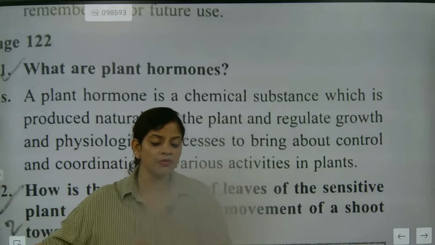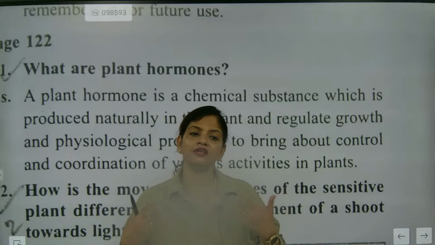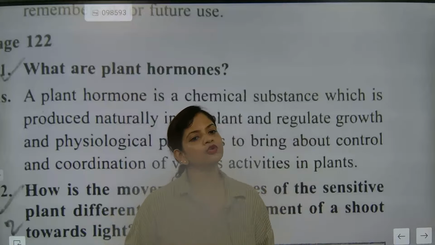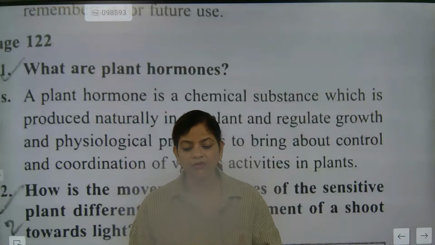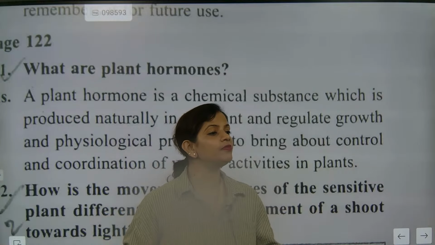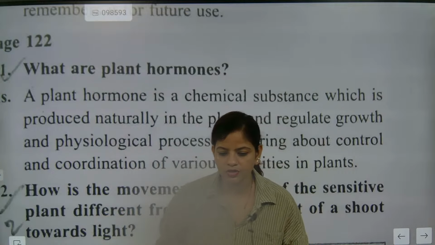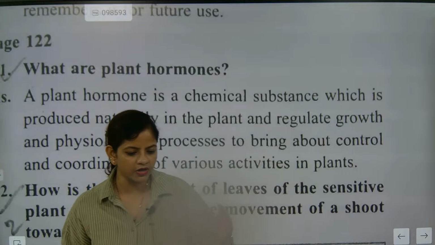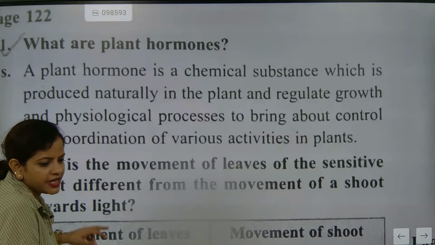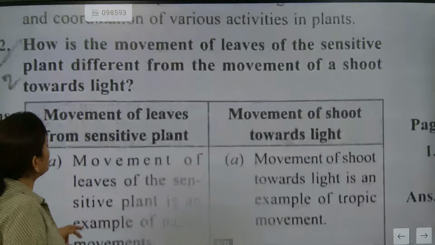If it is maximum, is it good or bad? If it is minimum also, it is bad, because maximum will create problems, minimum will generate deficiency. So this is the most important thing we must remember. I hope you have understood this one. So a plant hormone is a chemical substance which is produced naturally in the plant and regulates growth and physiological processes to bring about control and coordination of various activities in the plant. Understood? So now the next part.